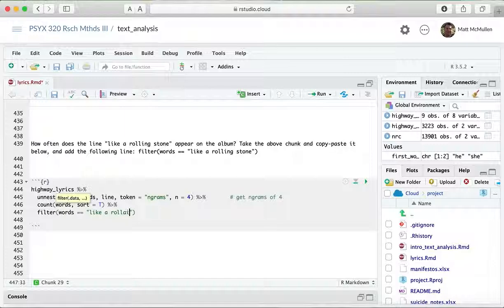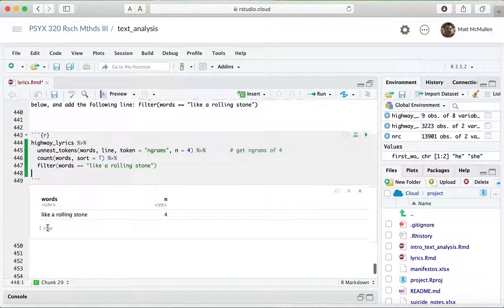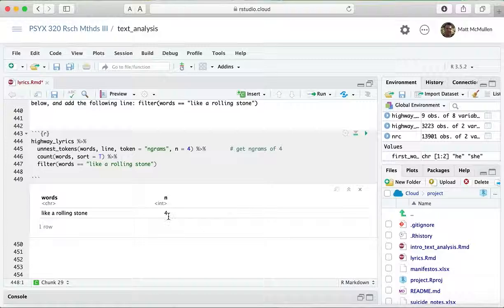Oops, Rolling Stone. And that'll tell us how many times that appears. I did this before, and I was actually kind of surprised that it only appears in the album 4 times. I feel like in that song it's repeated over and over again, but apparently it's only repeated 4 times, and I thought it would have been more than that.